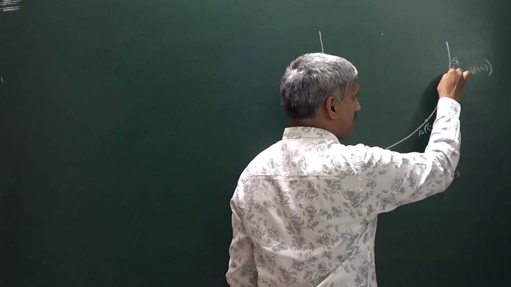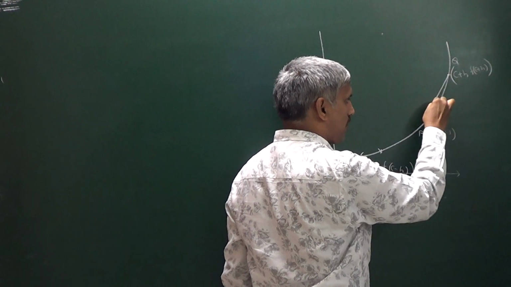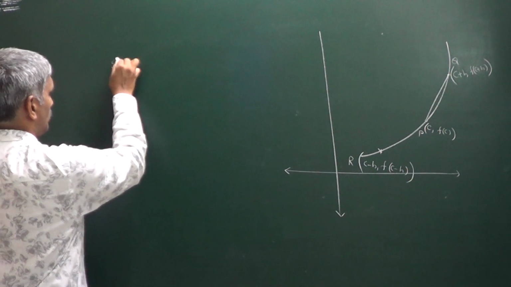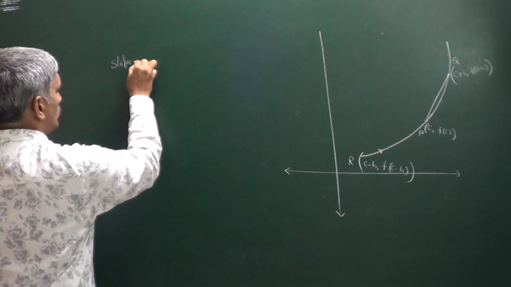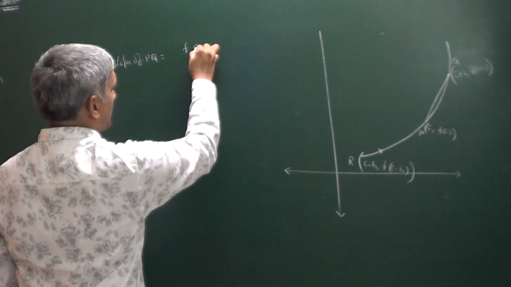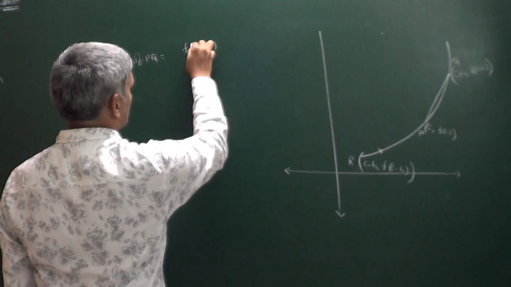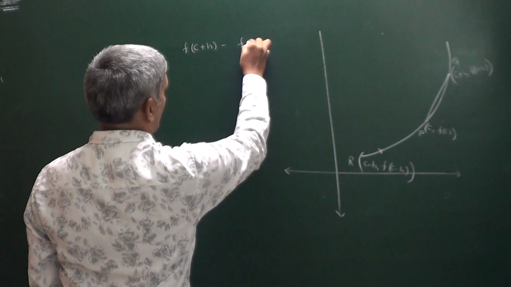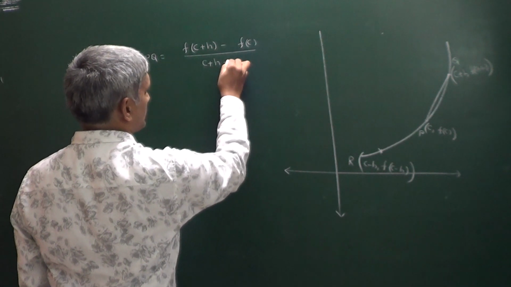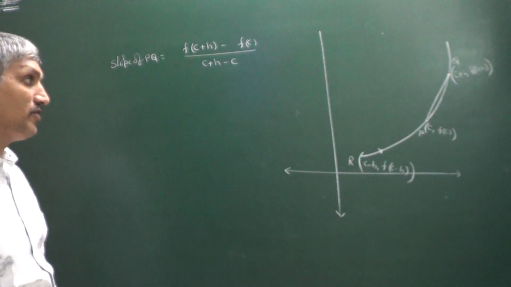Now can you tell me what is the slope of PQ? Slope of PQ is equal to y2 minus y1, that means f of c plus h minus f of c divided by c plus h minus c.